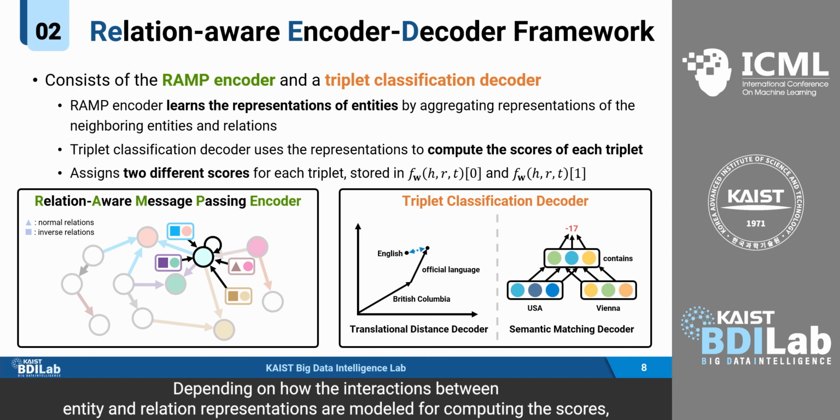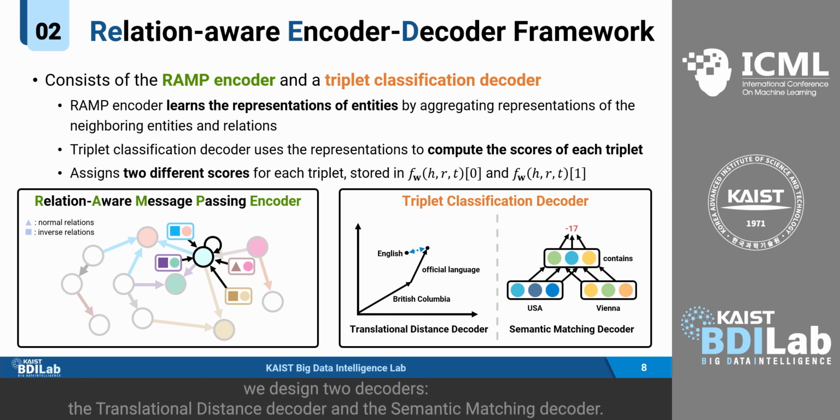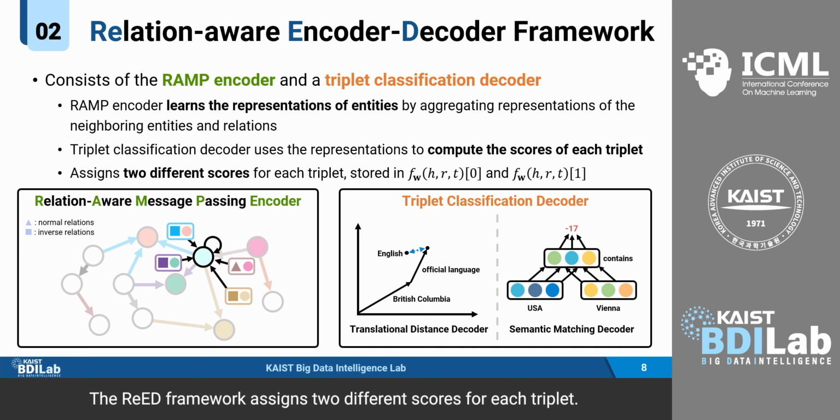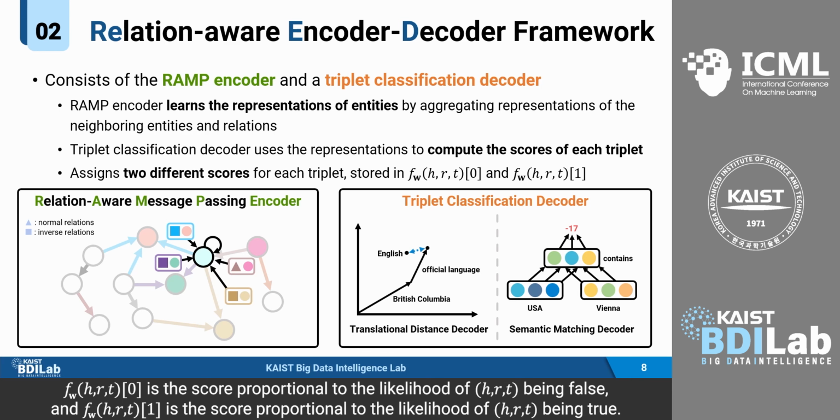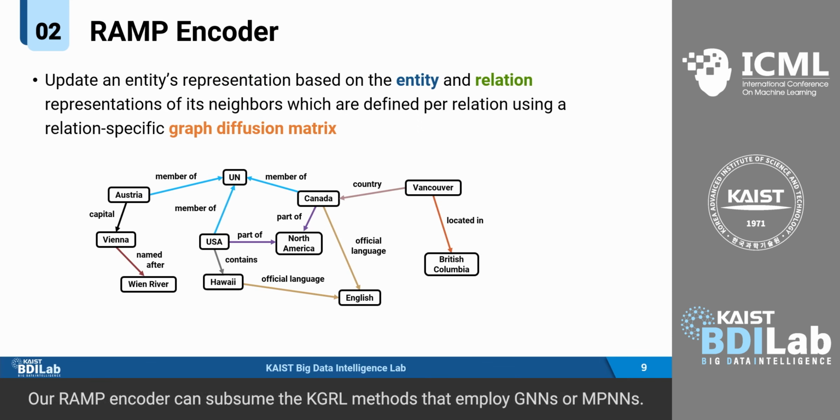Depending on how the interactions between entity and relation representations are modeled for computing the scores, we design two decoders, the translational distance decoder and the semantic matching decoder. The READ framework assigns two different scores for each triplet. s_0(h,r,t) is the score proportional to the likelihood of (h,r,t) being false, and s_1(h,r,t) is the score proportional to the likelihood of (h,r,t) being true. Our RAMP encoder can subsume the KGRL methods that employ GNNs or MPNNs.